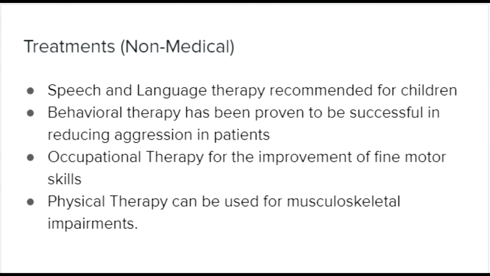Occupational therapy can also be used in order to improve fine motor skills. Physical therapy would also be used for musculoskeletal impairments. An example of what physical therapy could do for people with Fragile X syndrome is improving walking skills for children who have less refined motor and balance skills.